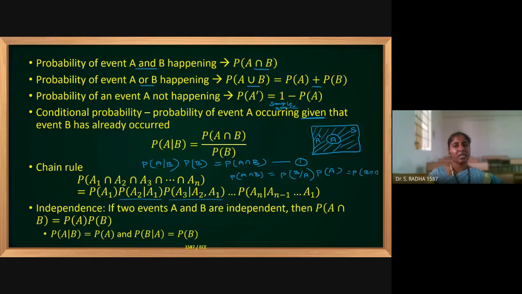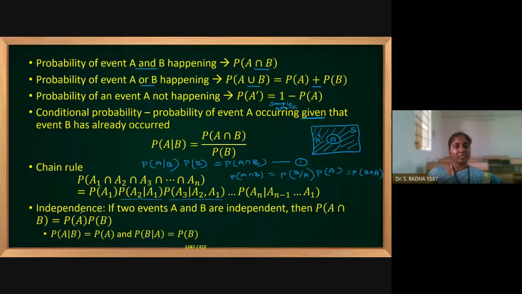B intersection A or A intersection B is one and the same. We can also write equation 1 like this. We can write B by A, then multiply with A. Denominator, whatever comes, we have to multiply with that probability. And here A by B, denominator we are having B, so multiply with B.